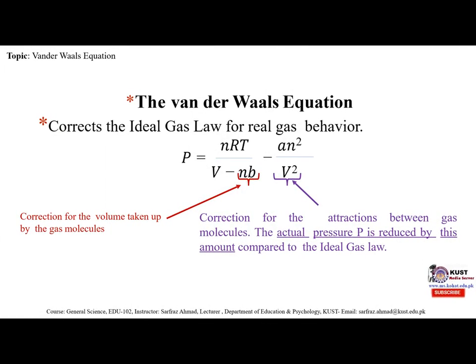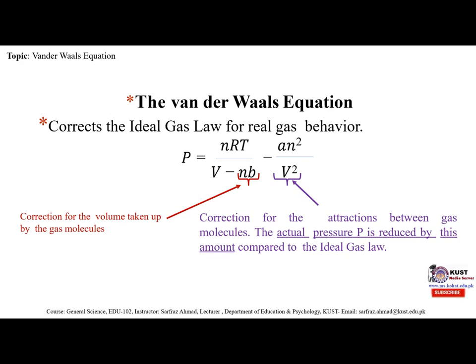The van der Waals equation corrects the ideal gas law for real gas behavior. Now P is equal to nRT divided by V minus nb, minus a n square divided by V square.